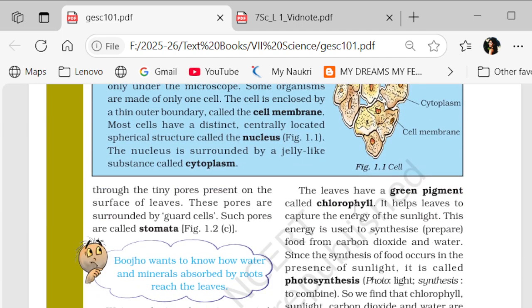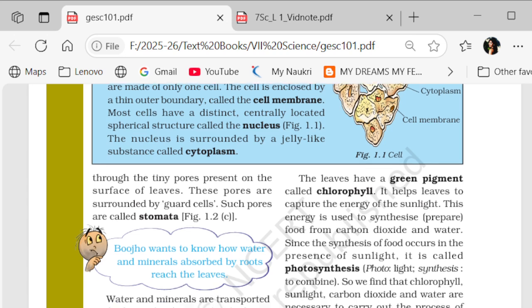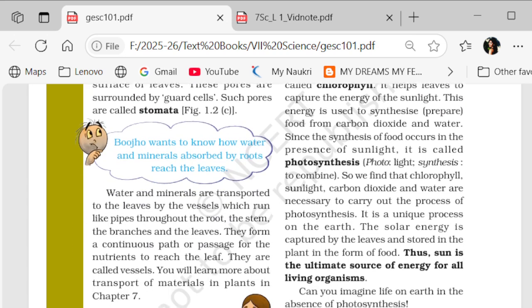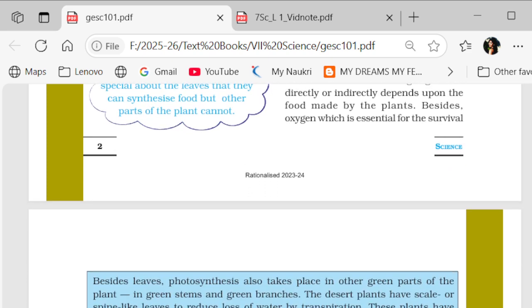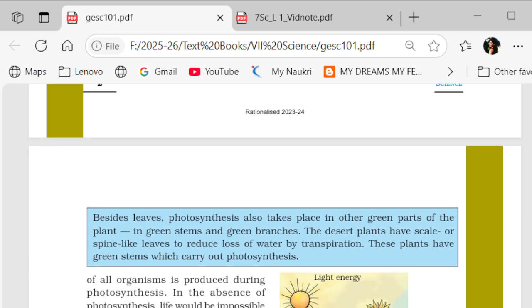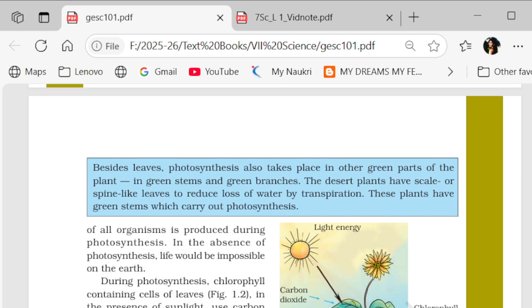See here the definition has been given, okay, and thus the sun. Now see, during this process, it is a unique process and solar energy is captured by the leaves and stored in the plants in the form of food. The sun is the ultimate source of energy for all the living organisms because we all require sunlight, and even the plants. We eat plants and the plants need sunlight for making their food. So that is the reason.